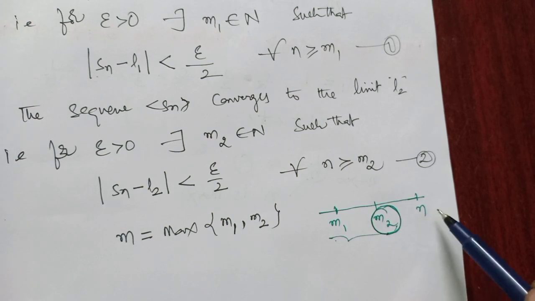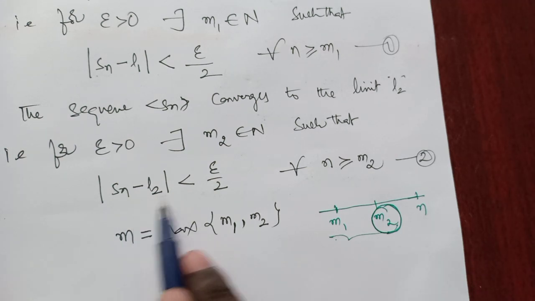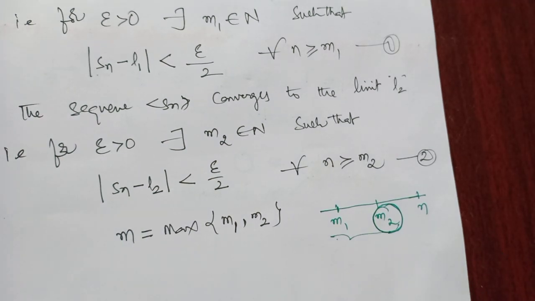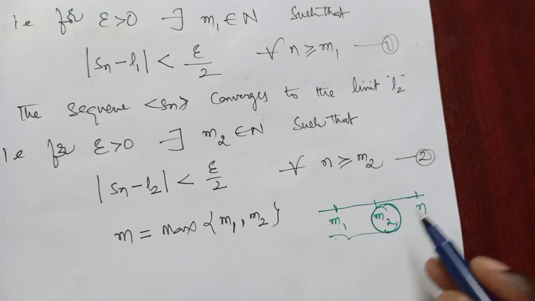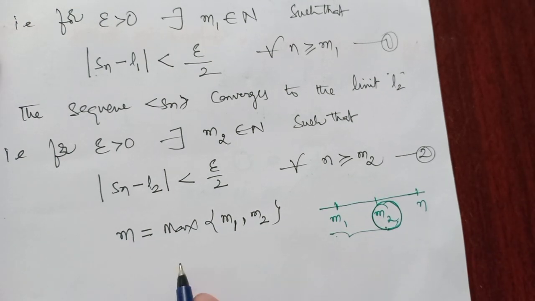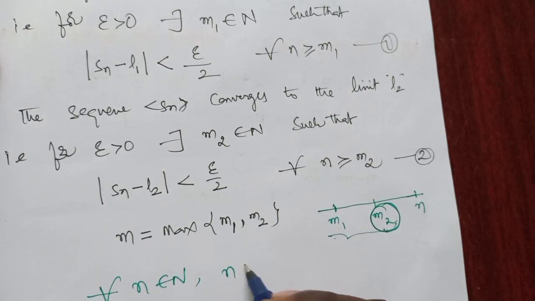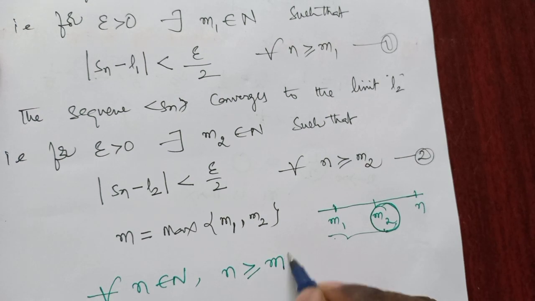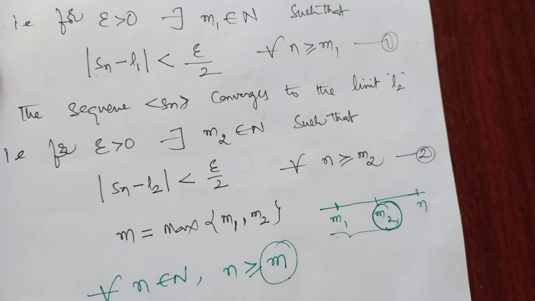When n is a large value, then only our sequence approaches the existing limit. So among m1 and m2, m2 is greater, and our n is greater than m2. Which means that for all n belonging to natural numbers, n is greater than or equal to m, where m is the maximum among m1 and m2.